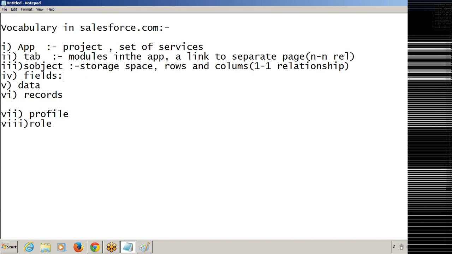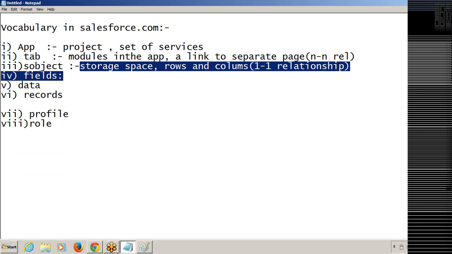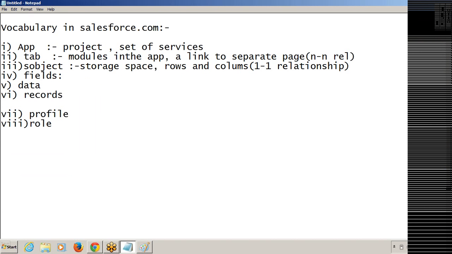And fields. So what is the relationship between SObject and fields? Between SObject and fields, we have a 1-to-n relationship. That means one SObject can contain n number of fields, but we have some limitations.